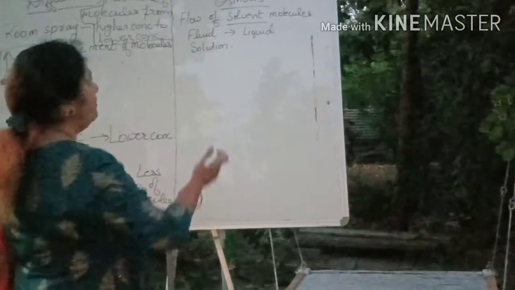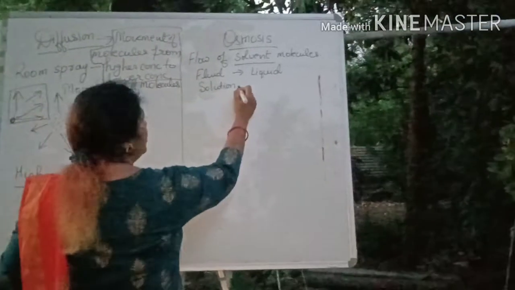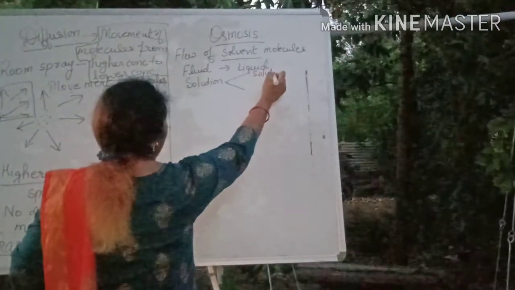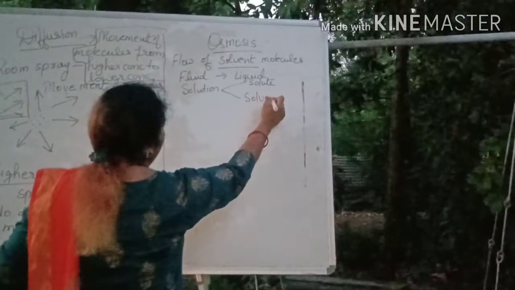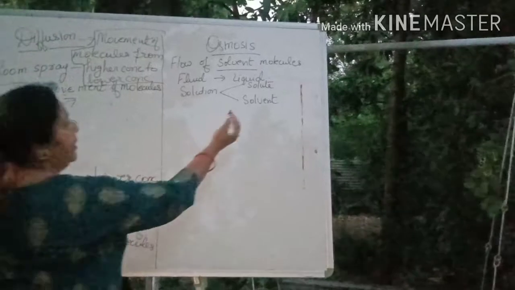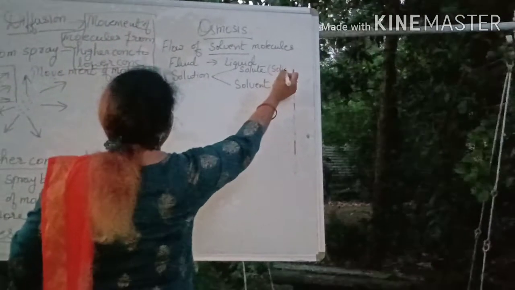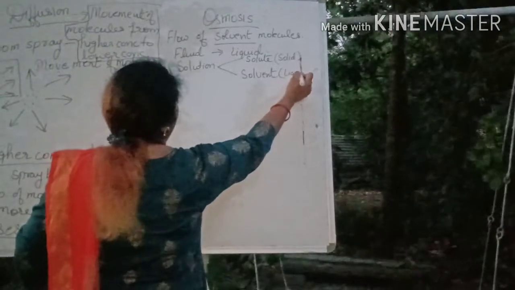When we say solvent molecules, any solution has two things, solute and solvent. Solution is made up of two things, solute and solvent. Solute is the solid part inside the solution and solvent is the liquid part.